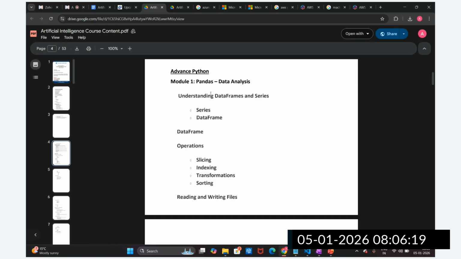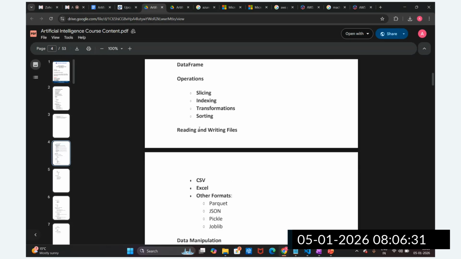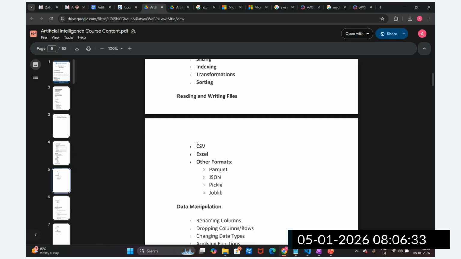Okay, as of now, you guys are not aware of these things, but whenever we start, we will get understanding one topic at a time. Then we are going to understand the different operations we can perform on a pandas DataFrame. Okay, how we can deal with different file formats: CSV, Excel, Parquet, JSON, pickle, joblib. This is very important.